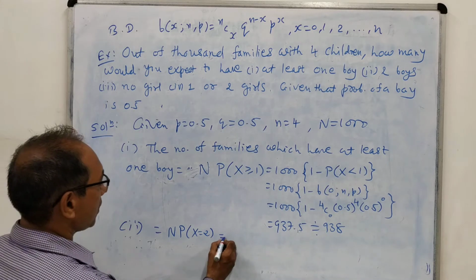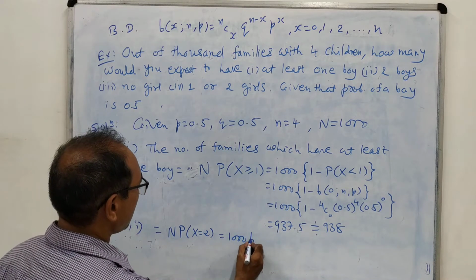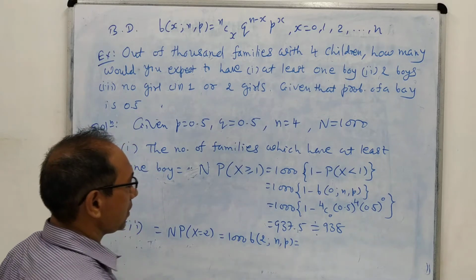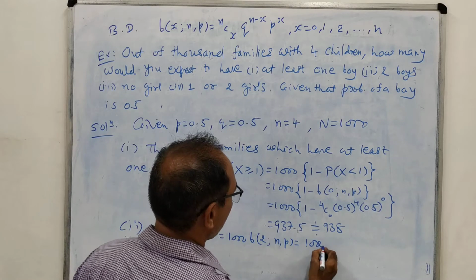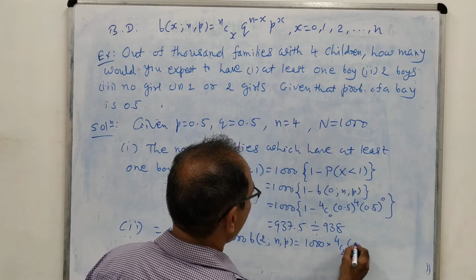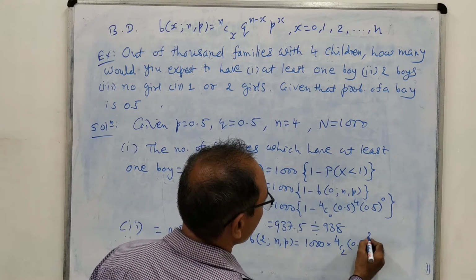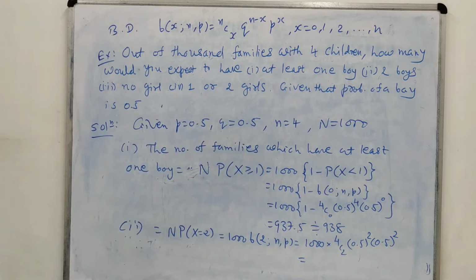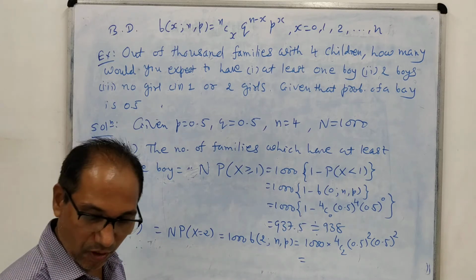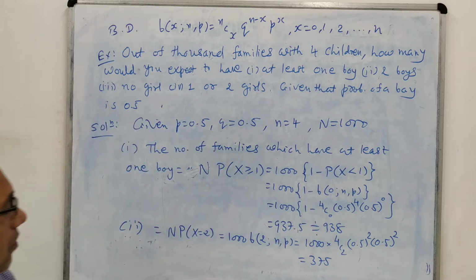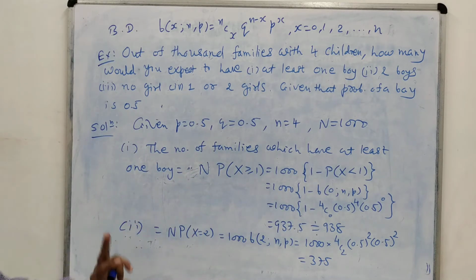This is 1,000 into 4C2, q raised to 4 minus 2, that is 2, and p raised to 2. You can calculate this one; the remaining part I am leaving for you. So the number of families will be 375. That means 375 families among 1,000 have exactly two boys.